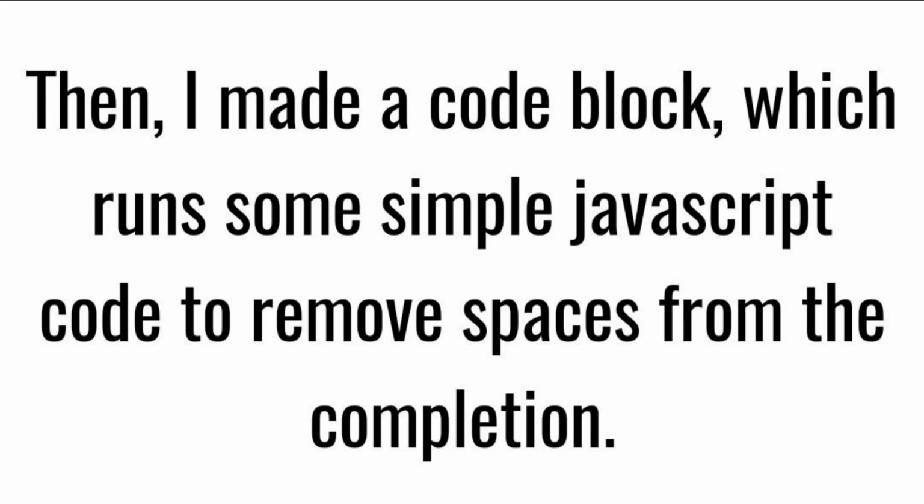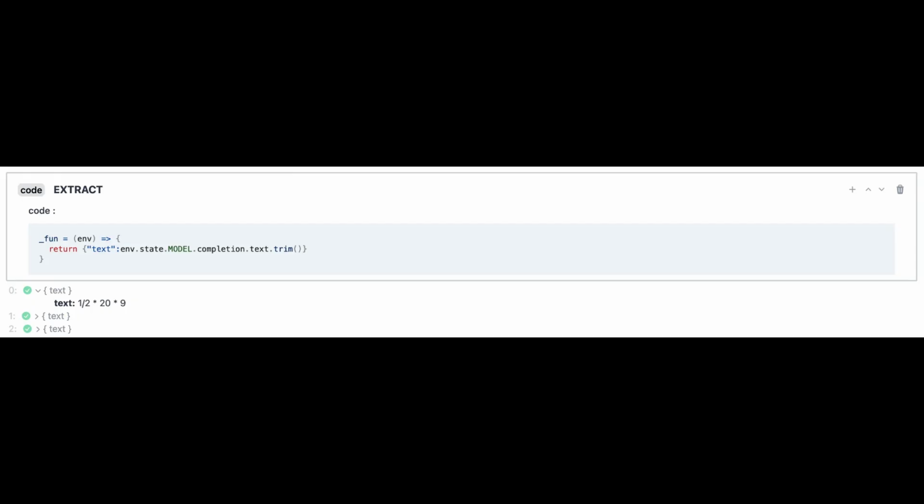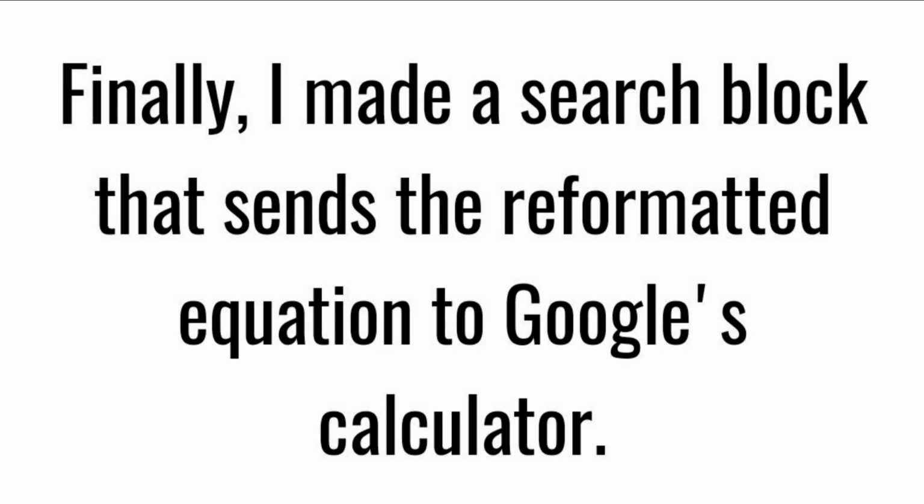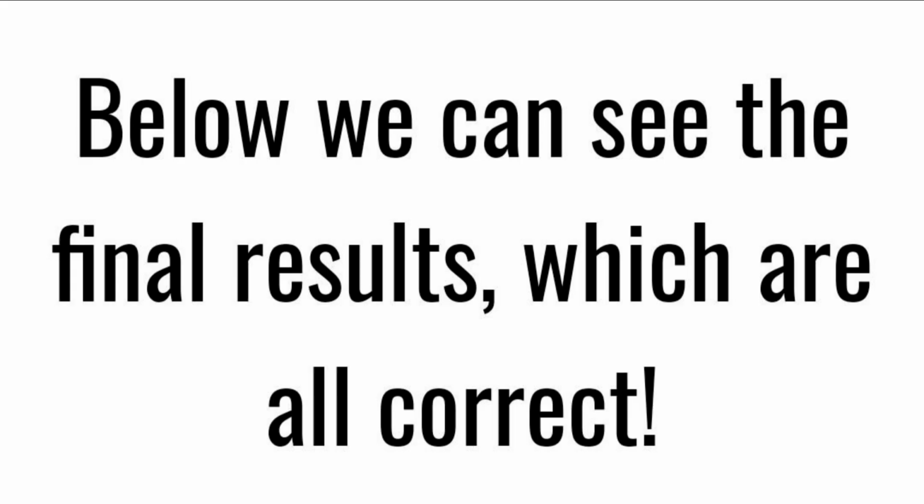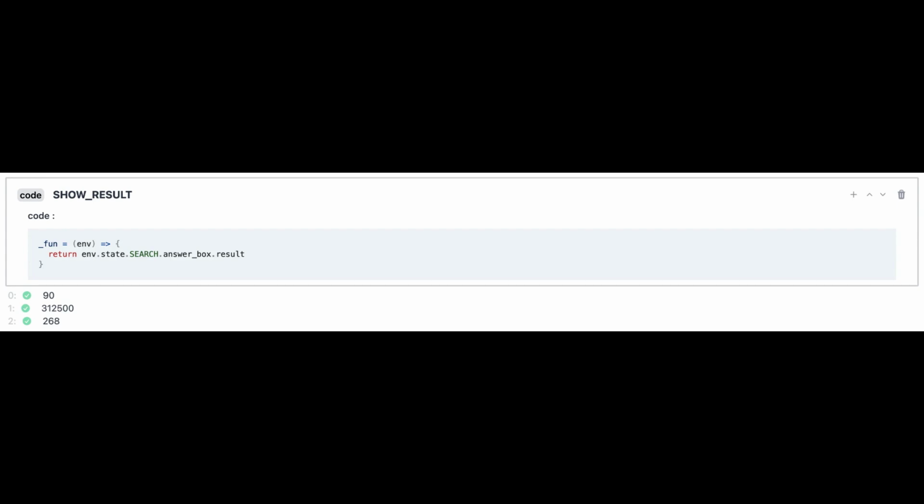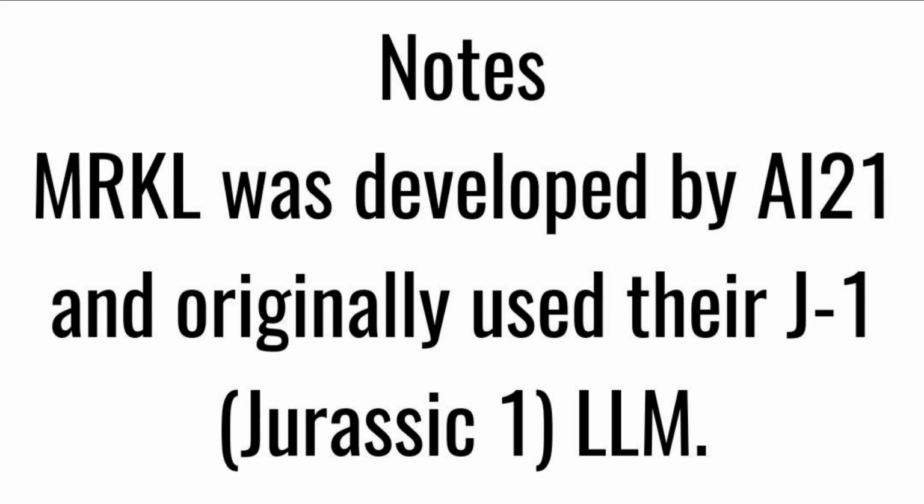Then, I made a code block, which runs some simple JavaScript code to remove spaces from the equation. Finally, I made a search block that sends the reformatted equation to Google's calculator. Below we can see the final results, which are all correct. Notes. MRKL was developed by AI21 and originally used their J1, Jurassic 1, LLM.